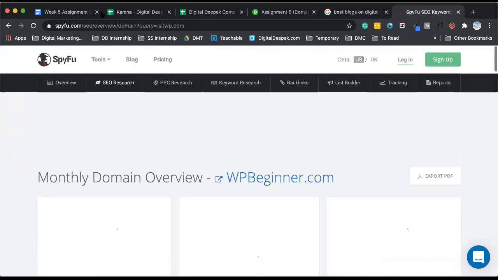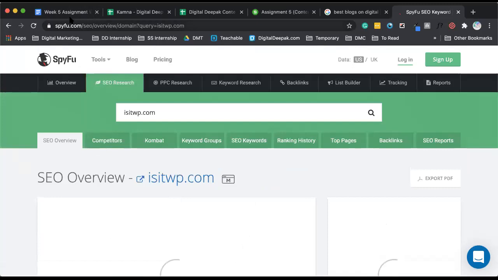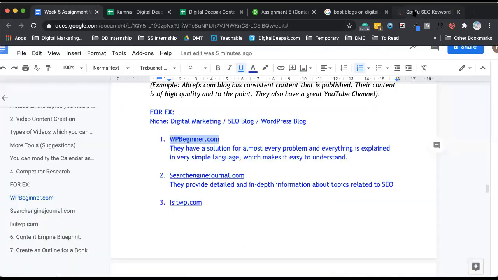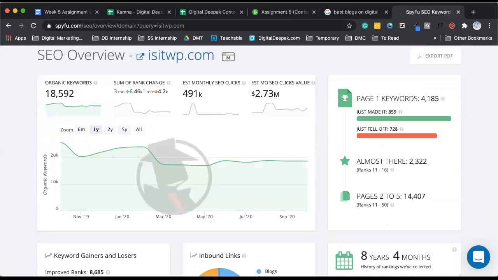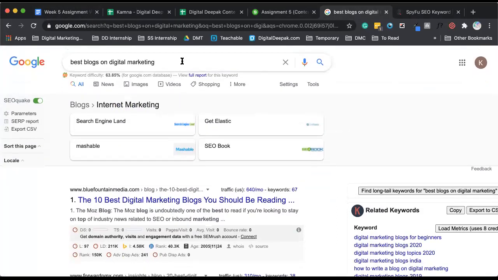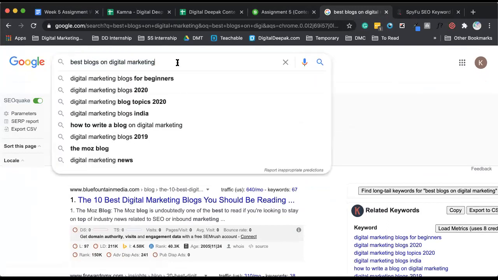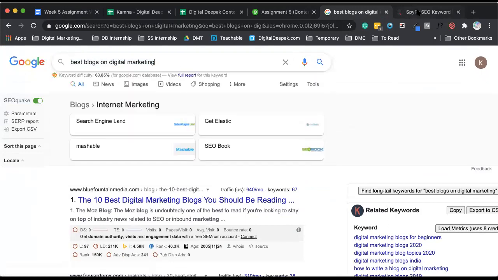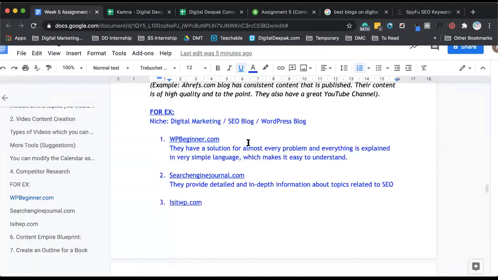So after you do all this, or if you already know which websites you like because of the content marketing which they do. Now, why do I say WP Beginner is a good content marketer? Because a lot of times when I have searched for WordPress queries, the link has been of WP Beginner, which means their content marketing is working well, right? And they're pretty good and well established.